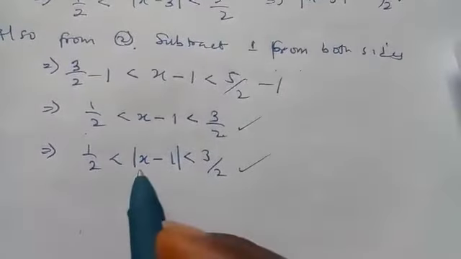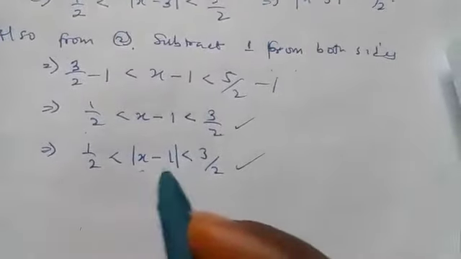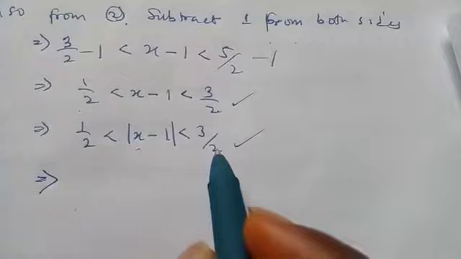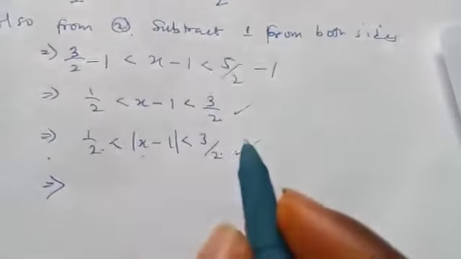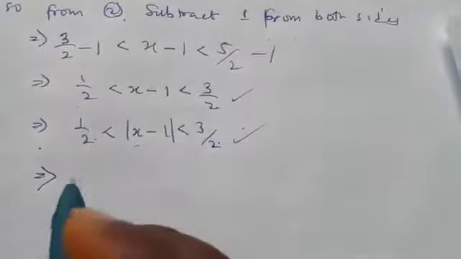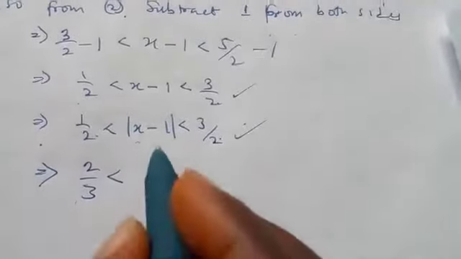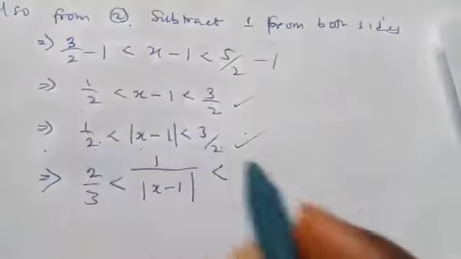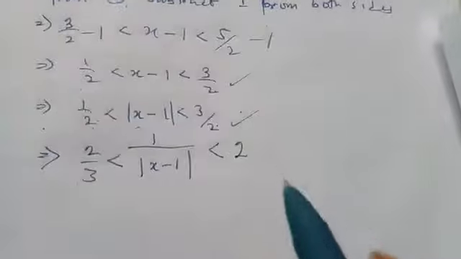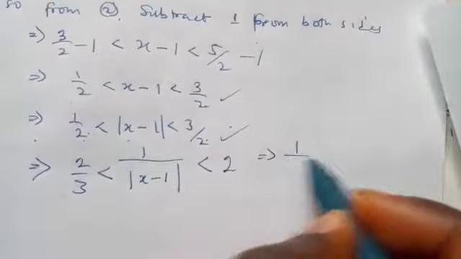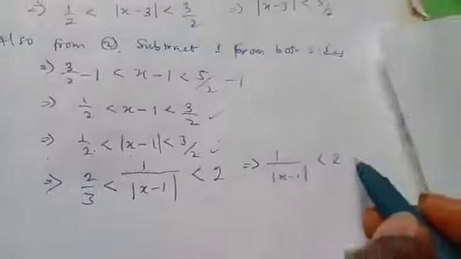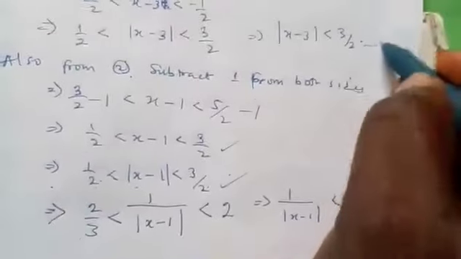Now, what we need there is the reciprocal of this, because it is at the denominator. If you take the reciprocal, by the law of inequality, this side will go to the other side and this one will come to this side. The reciprocal of 3 over 2 becomes 2 over 3, which is less than the reciprocal of 1 over 2, which is 2. And this is even true without any theorem. What we are saying is that 1 over the absolute value of s minus 1 is strictly less than 2. So this is another one. We are going to make use of these 3.